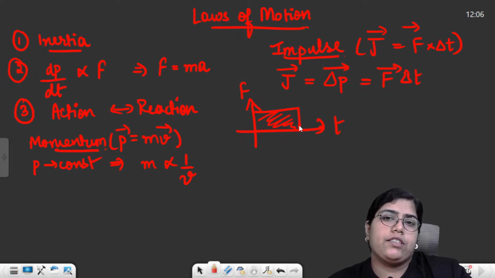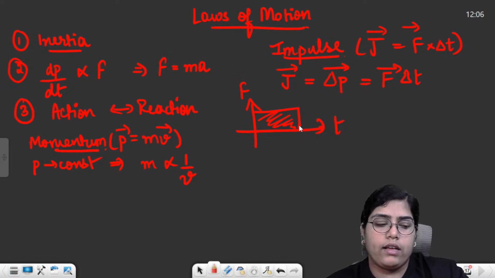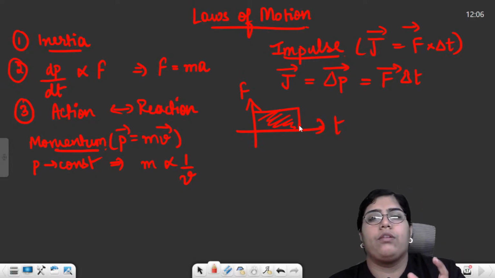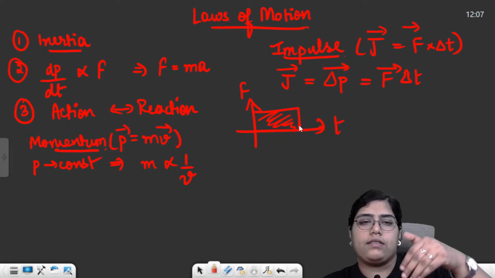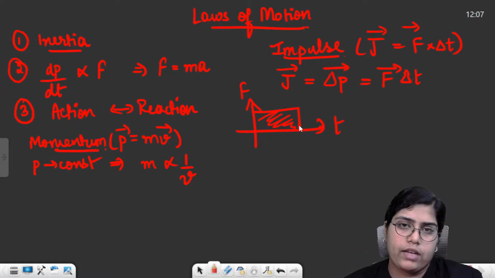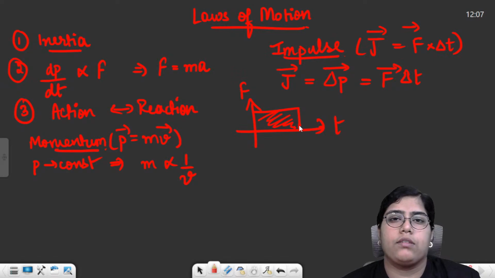Then there were some applications of impulse. For example, whenever you fall on sand, you get hurt less, but falling on a cemented floor will cause you a very bad injury, because when you fall on a cemented floor, you don't get time to change your momentum. That change occurs in a very small period of time, so a very great force acts on you. In case of sand, the sand gives you some time to change your momentum. Because that occurs over a greater period of time, the force acting on you is less.